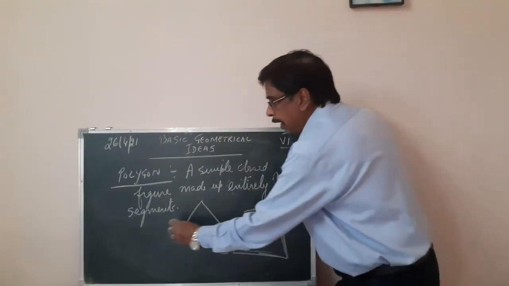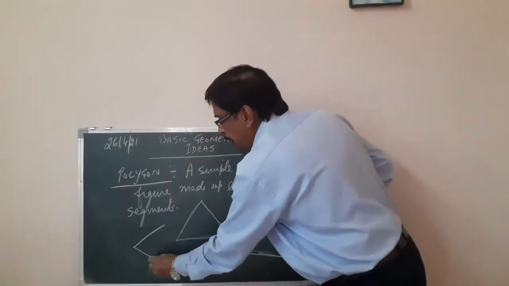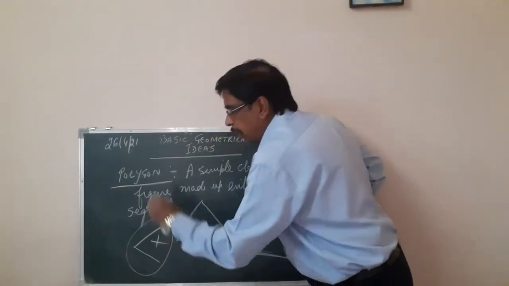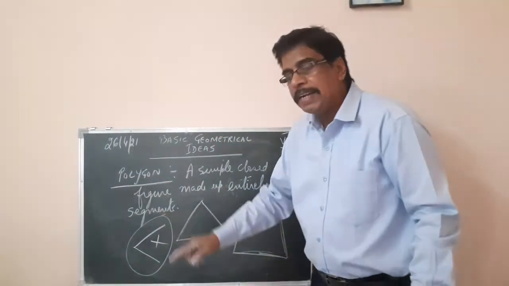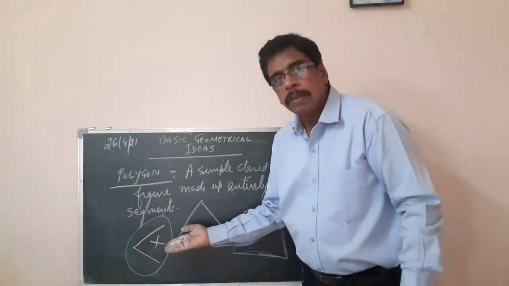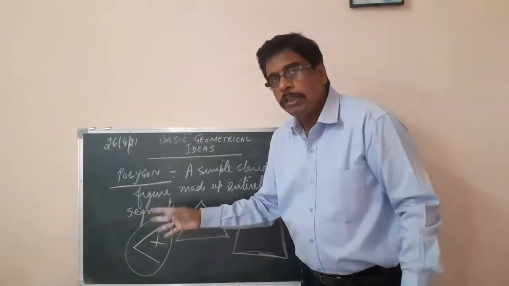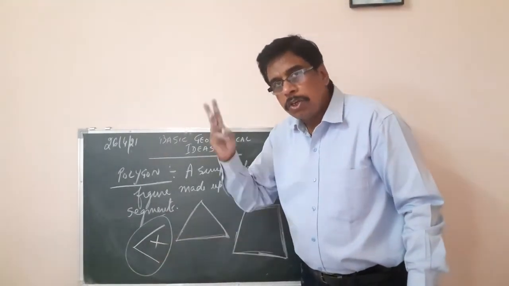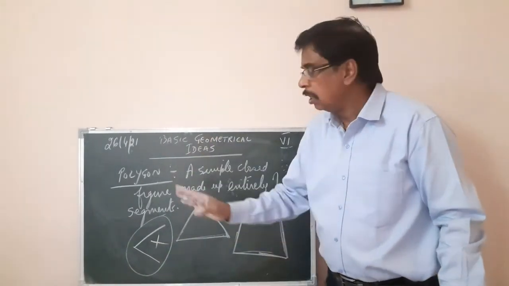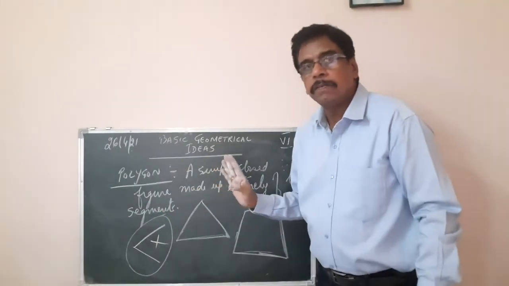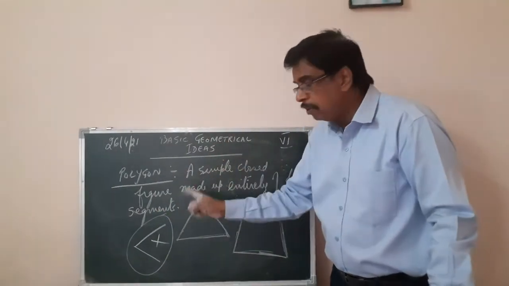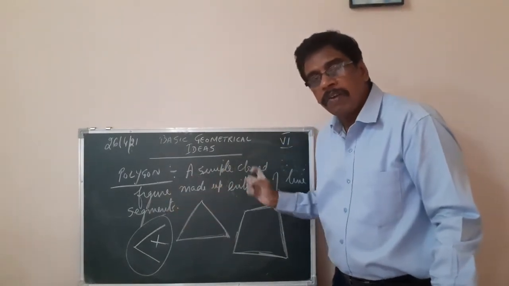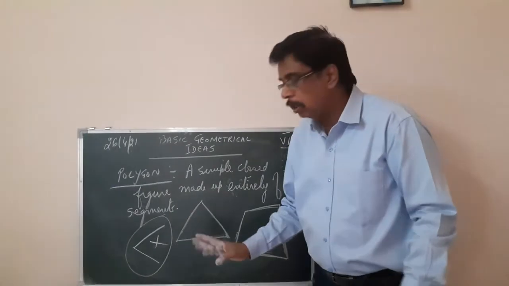If I have two line segments, can I form a polygon? No, I cannot form a polygon with two line segments because it is open. You cannot join two line segments and form a closed figure. So three or more than three line segments help us to form a polygon. So a polygon, know the definition: a simple closed figure made up entirely of line segments is called a polygon.